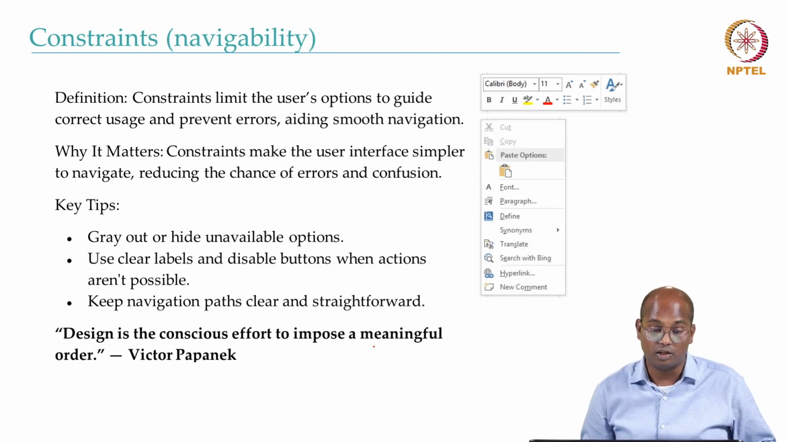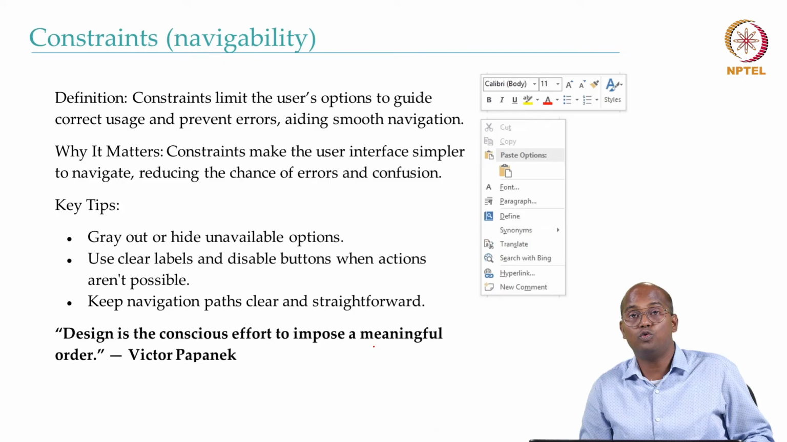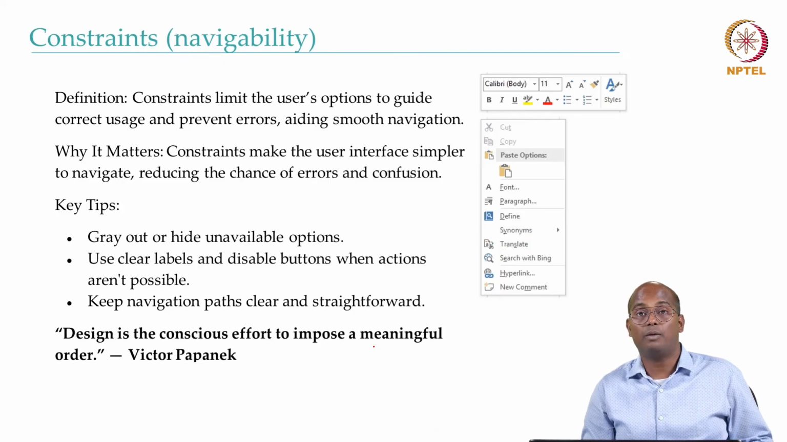Similarly, the next one is constraint. Constraint limits the user's options to guide correct use and prevent errors, because sometimes if you have so many options, you tend to commit some errors.